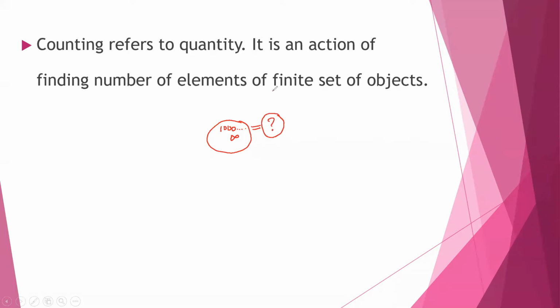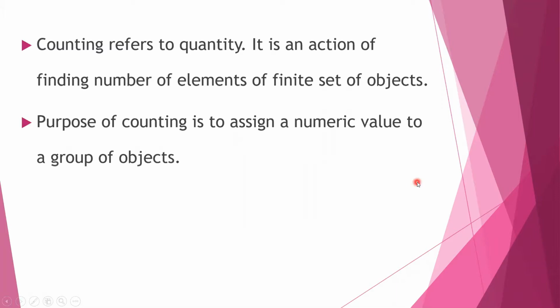That's why there has to be a finite set, some fixed number like 10, 12, 40 or 50 fruits. Only then can we count the quantity, that is, tell how many objects it has. That is what counting refers to.